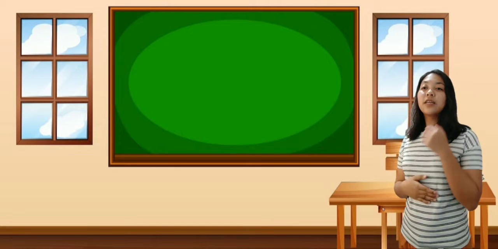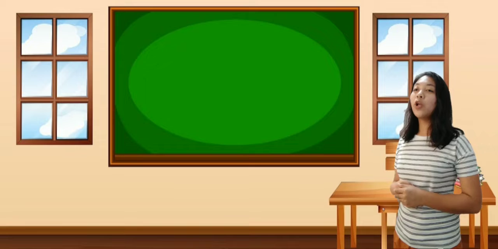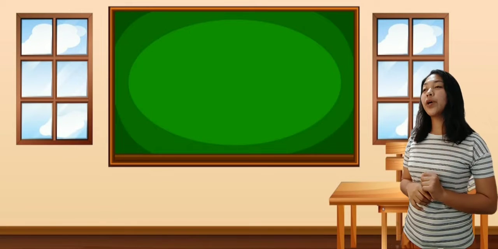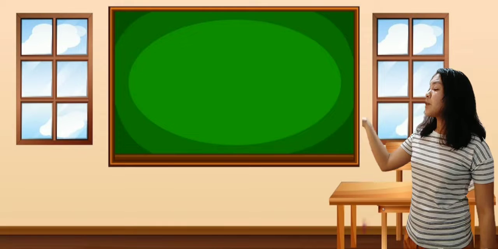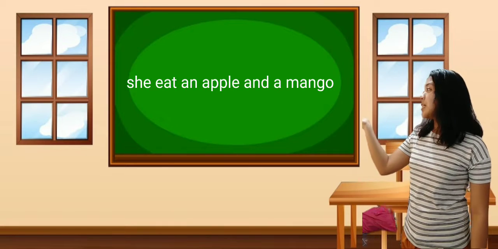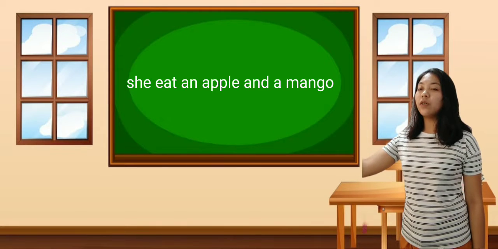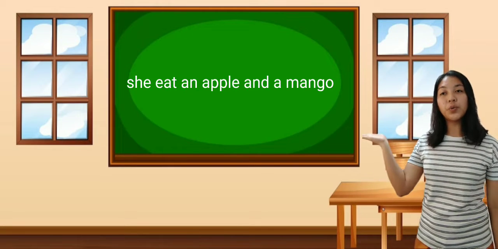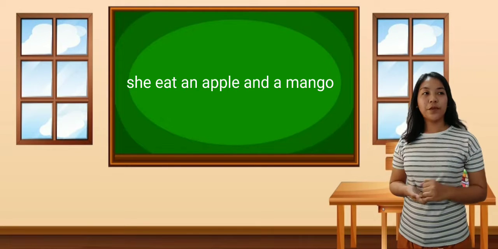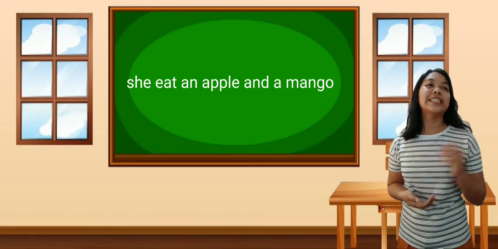I will give you an example sentence, and you need to find the conjunction in the sentence. The sentence is: she ate an apple and a mango. Find the conjunction word in the sentence. Miss Oliver? Yes, that's correct.